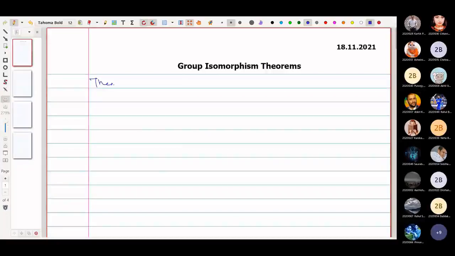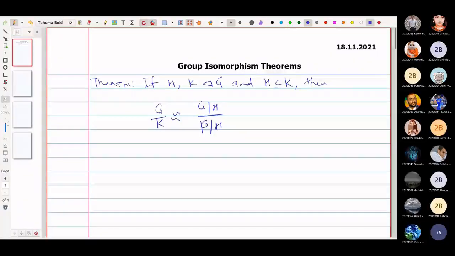The theorem says that if H and K are normal in G and K contains H, that is H is a subset of K, then G by K is isomorphic to the quotient group G by H by K by H. So this we need to prove. Let us proceed to the proof.